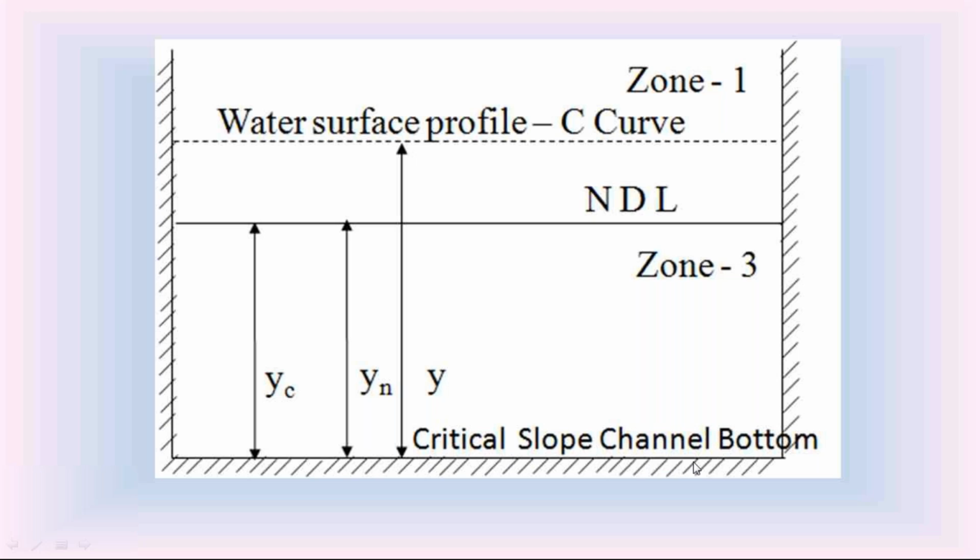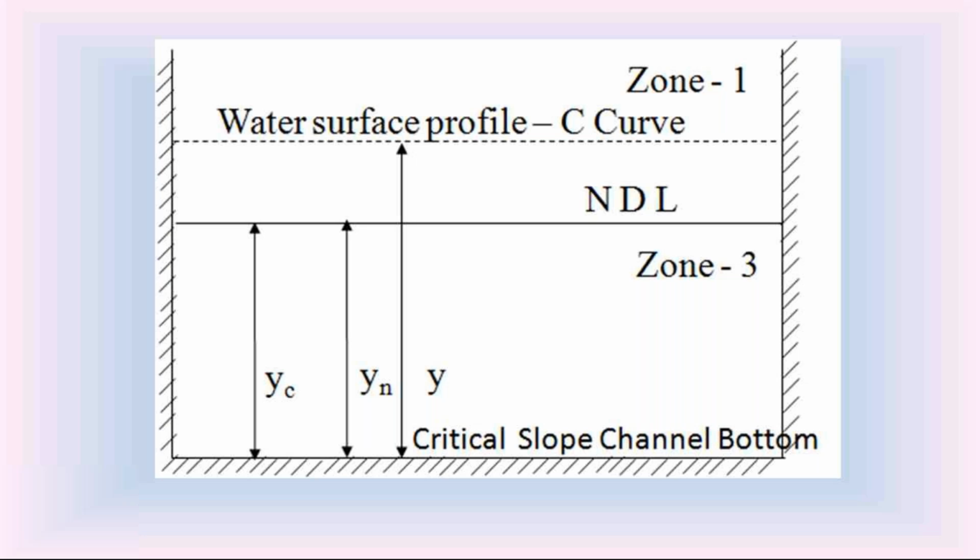I discussed in the last class, if the channel bottom slope S0 is equal to the critical water surface slope SC, we call that channel bottom slope as critical slope. So in the critical slope channel bottom, S0 is equal to SC.